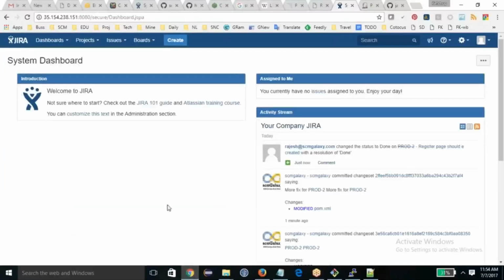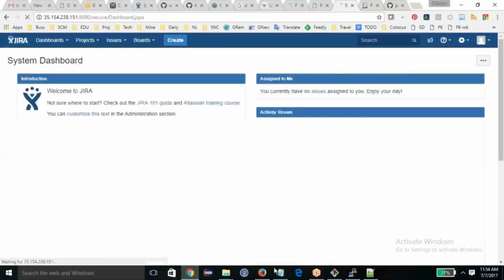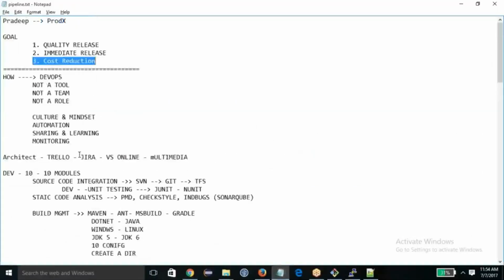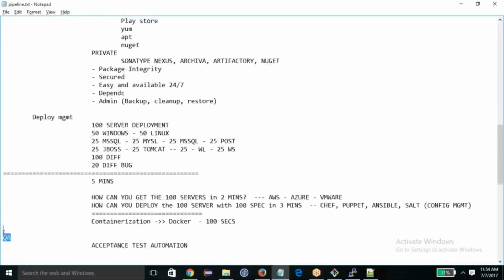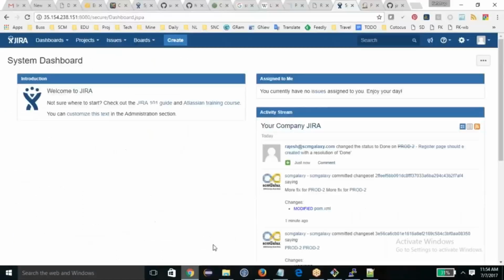Saving the manual work that they are not doing. So rather than manual work, lots of things, meetups, coordinations and all, developers are focusing on the coding, QA is focusing on writing better code, and the ops team is focusing on the infrastructure. So that way you can speed up the production and things like that.